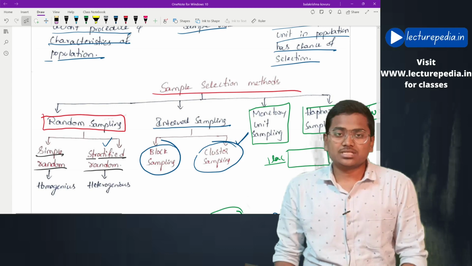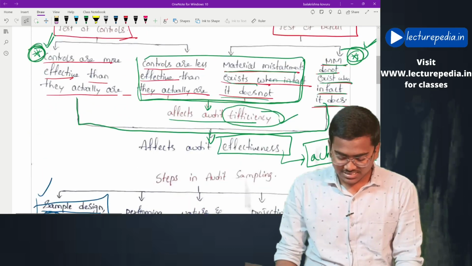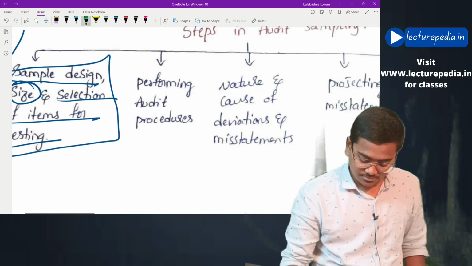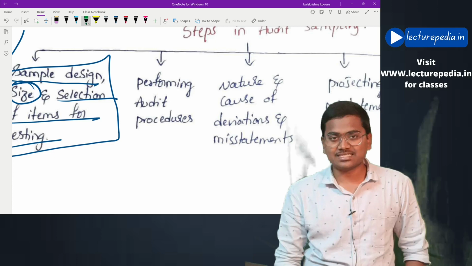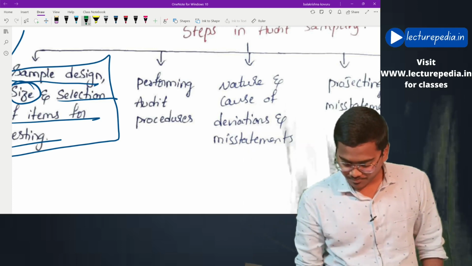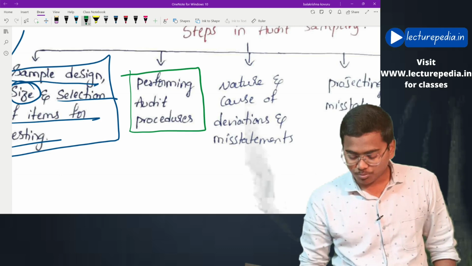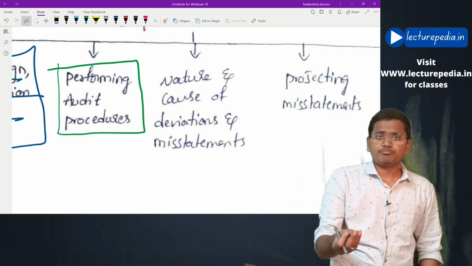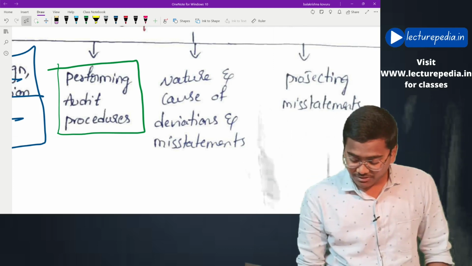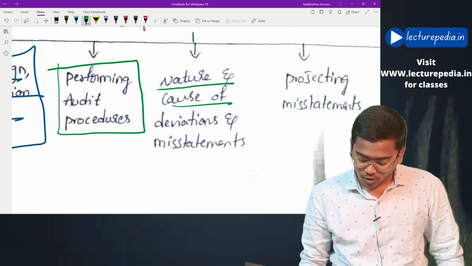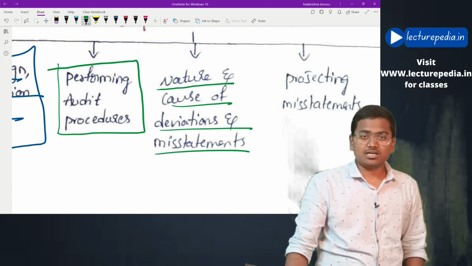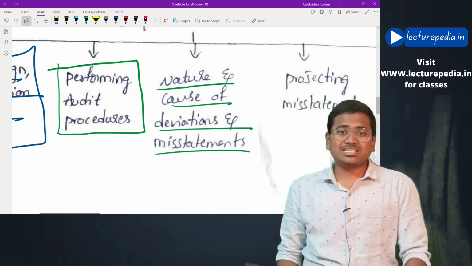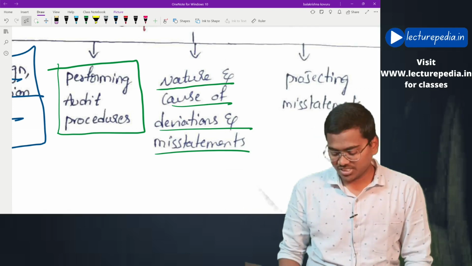the samples are selected. Now once the sample selection has been completed, auditor will perform his audit procedures on the audit samples. After performing audit procedures, auditor will identify obviously some misstatements. He will determine nature and cause of deviations and misstatements in the samples. He has identified some misstatements in the samples. Now he will determine nature and cause of these misstatements.